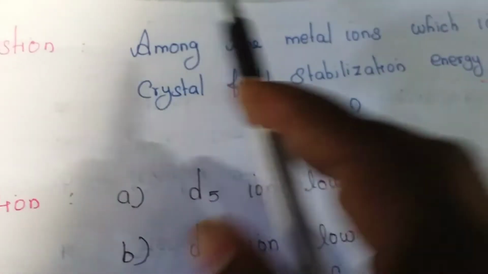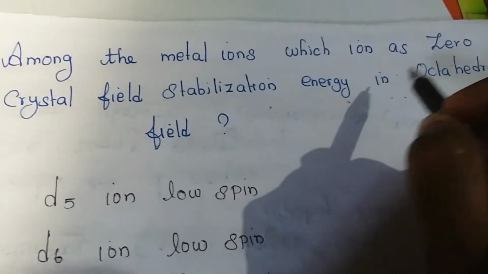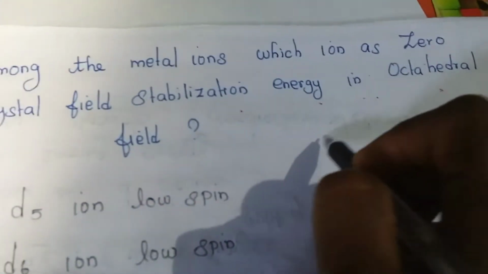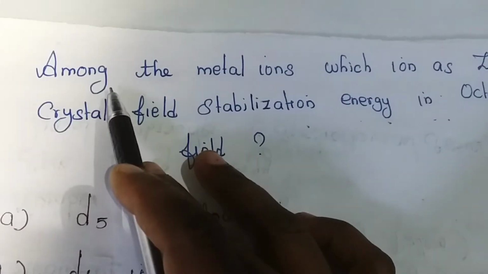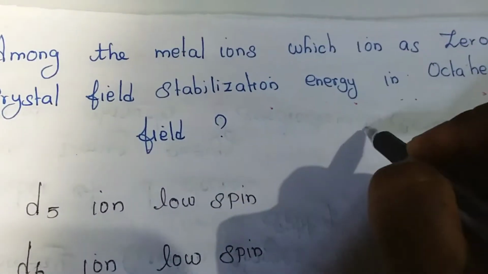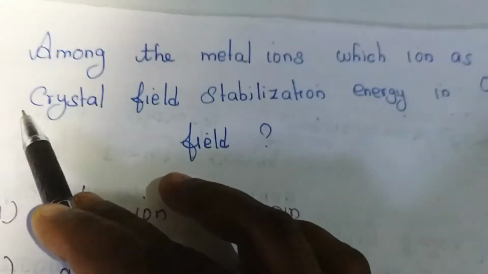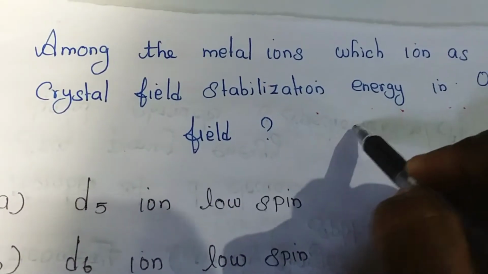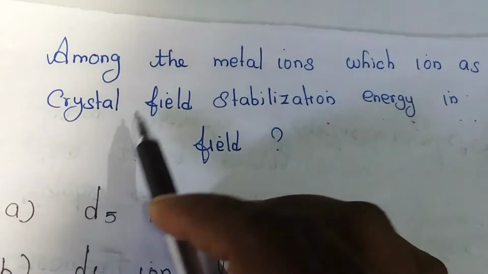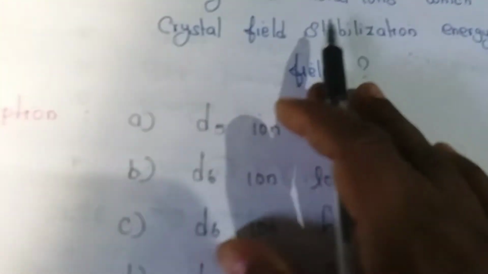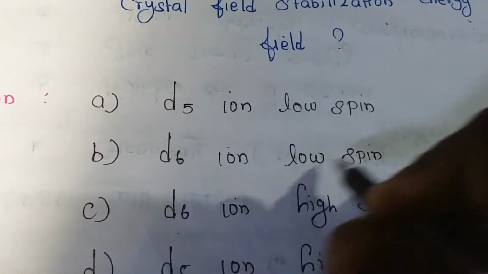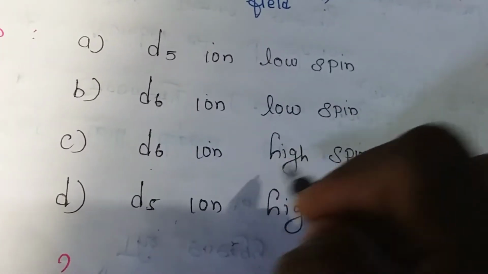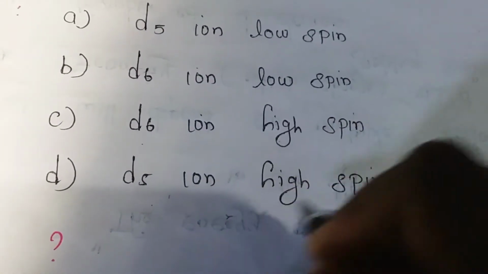This question was: among the metal ions, which ion has zero crystal field stabilization energy in an octahedral field? The simplified question is CFSE. The options are: A, d5 ion low spin; B, d6 ion low spin; C, d6 ion high spin; and D, d5 ion high spin.